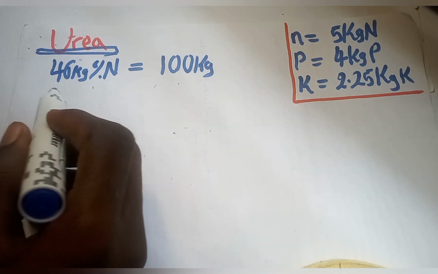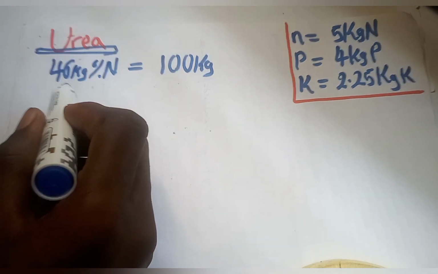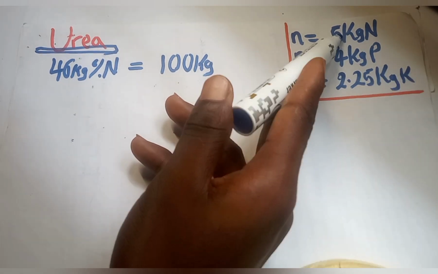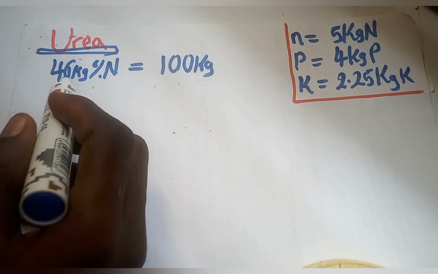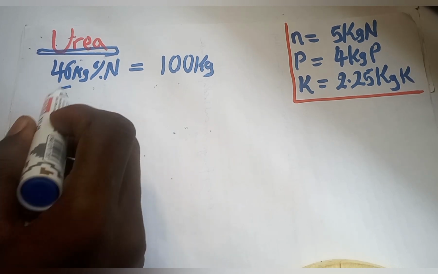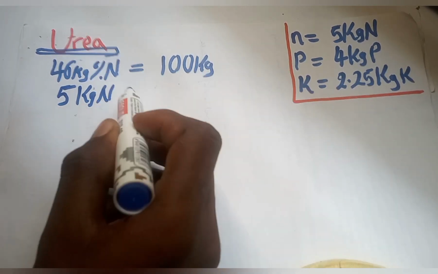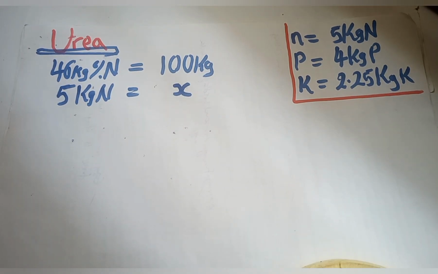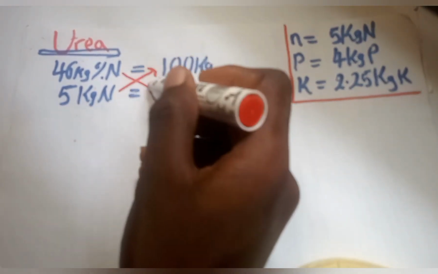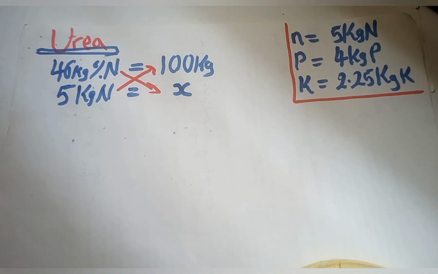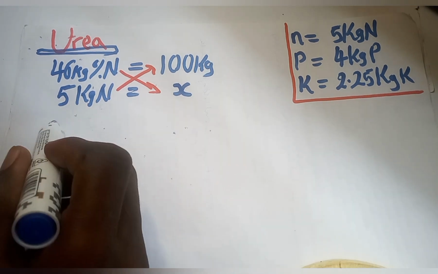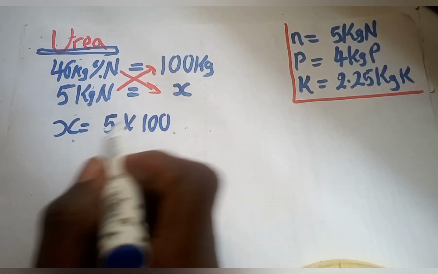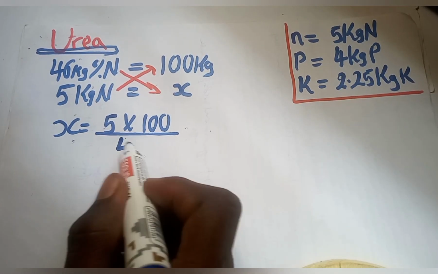Now, how many kilograms of urea will be found in 5 kilogram of nitrogen, which is the amount I calculated for 0.05 hectares of the farmland? Let me put that as x. You follow the same approach, cross multiply. The value of x is equal to 5 multiplied by 100 all divided by 46.